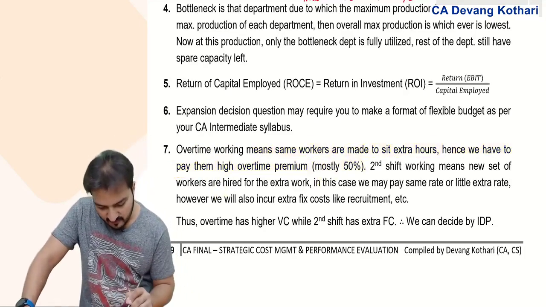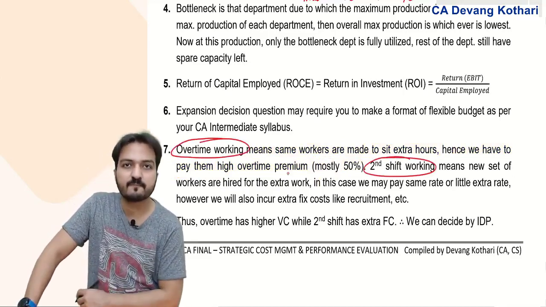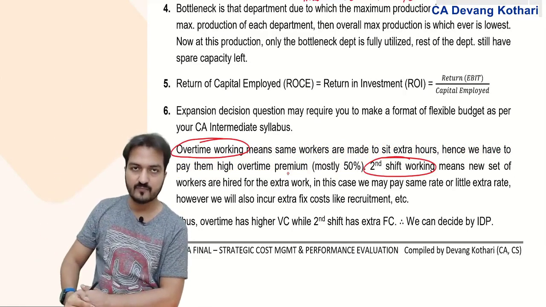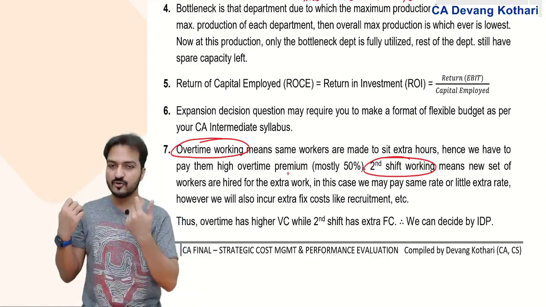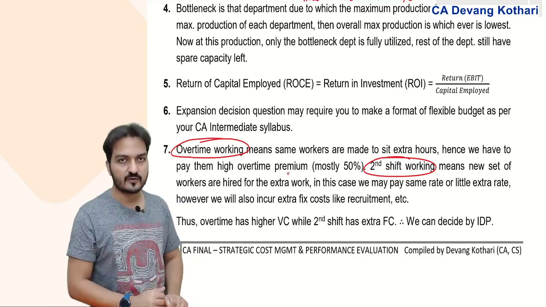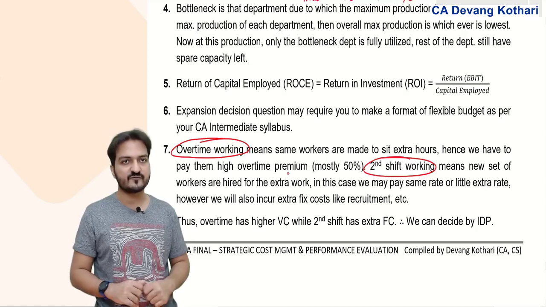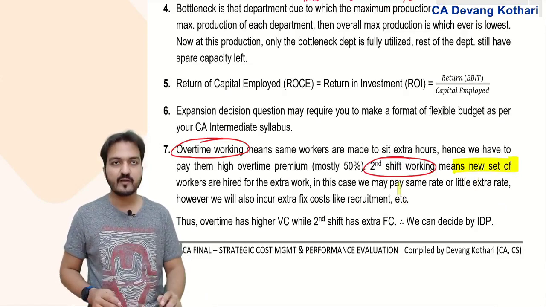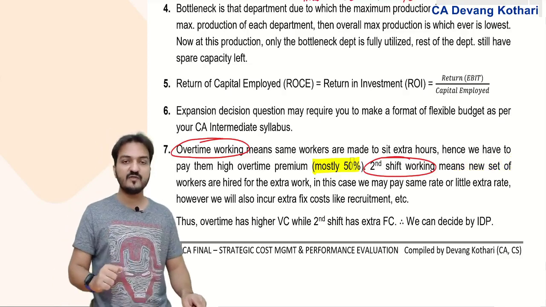Now there's a difference between overtime working and second shift working. Overtime working means morning workers are made to sit till evening, till night, doing extra work. While second shift working means that morning shift workers do their work and go home. In the second shift, the evening shift, I hire a new set of workers. Now what is the benefit of hiring a new set of workers in the second shift? Well, I don't need to pay them 50% premium. I pay premium only if they are sitting extra hours.